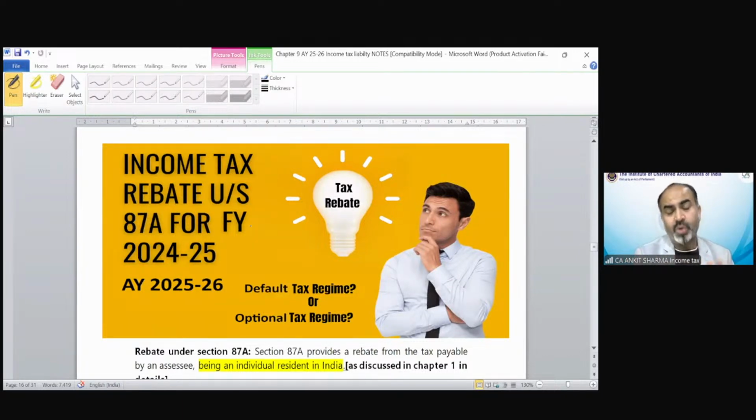So we have two kinds of rebate. One is for optional tax regime and one is for default tax regime. In case of optional tax regime, the rebate provisions are quite simple. It says if your total income is up to 5 lakh.